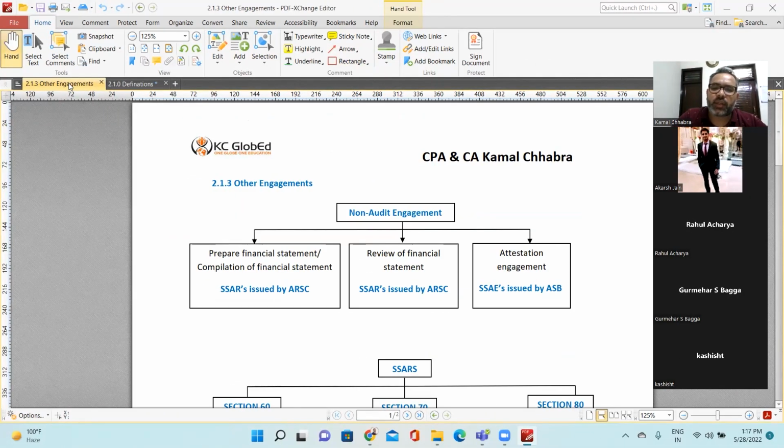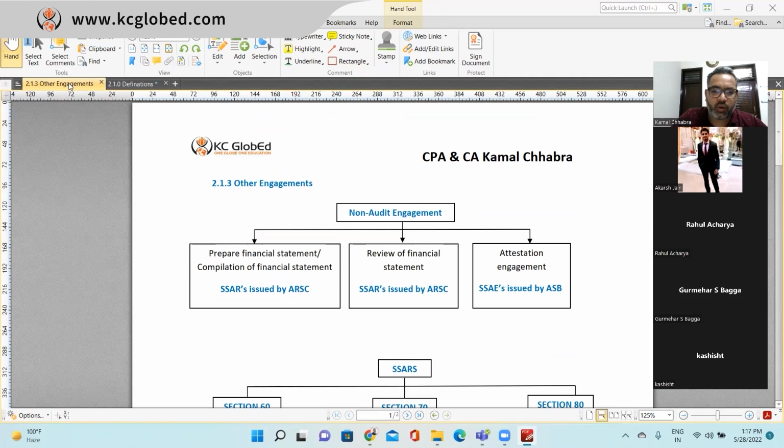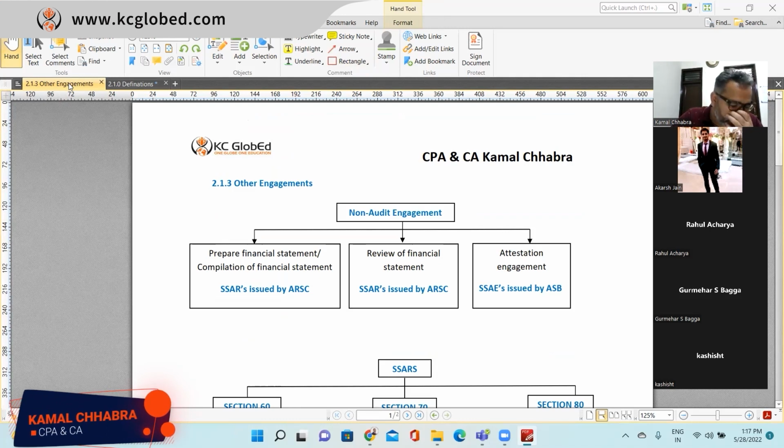So other engagements are non-audit engagements, which include, let's say, preparation of financial statements or compilation of financial statements. There might be a position where a company may appoint you to prepare their financial statements, or they may ask you to issue a compilation report. In that scenario, you need to follow SSARS, Statement on Standards for Accounting and Review Services, right?